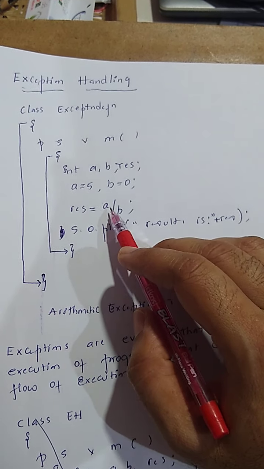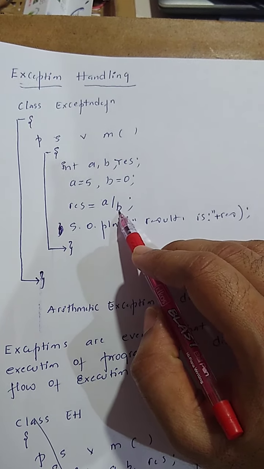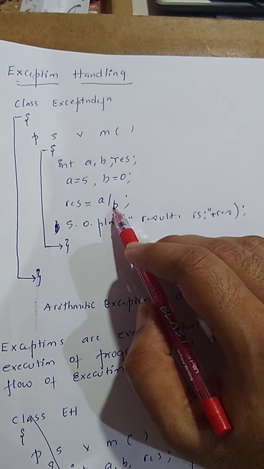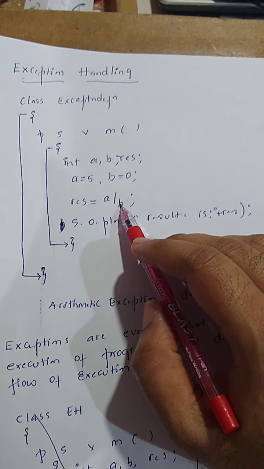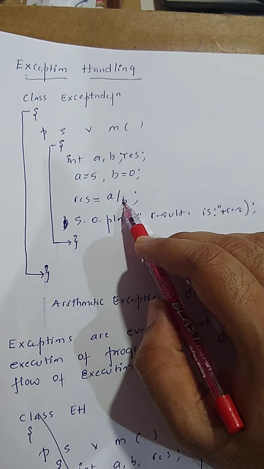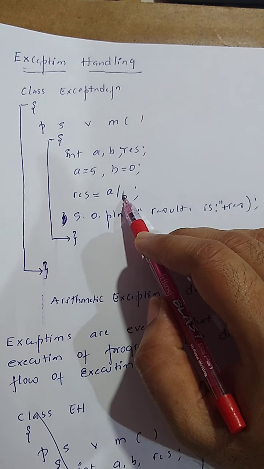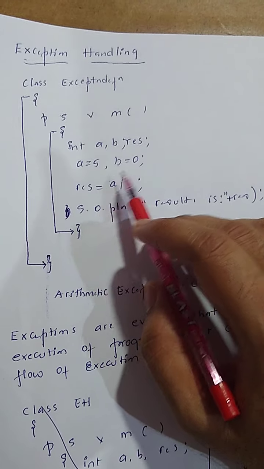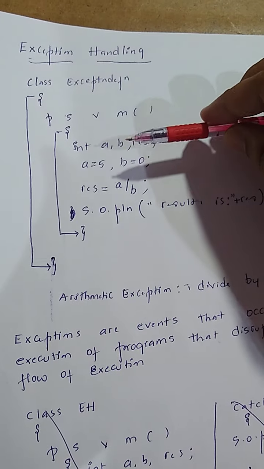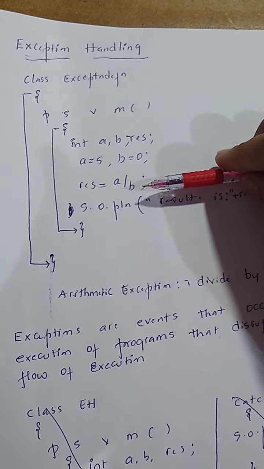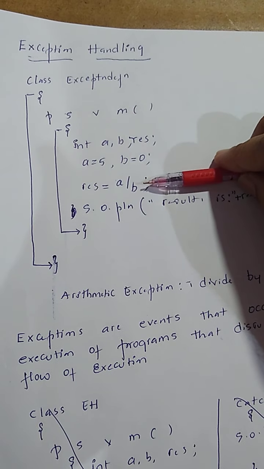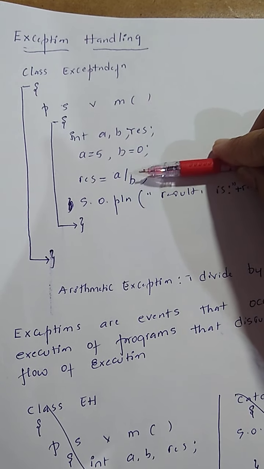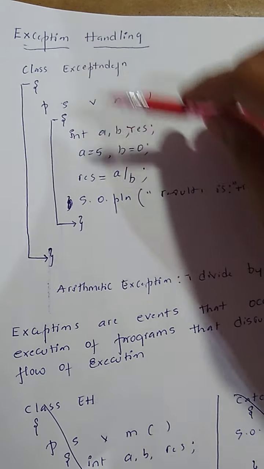Any number divided by 0 is infinity. But that infinity is undefined within programming languages. In any object-oriented programming language, infinity is not defined, so it can't understand that. Your interpreter will execute your program up to this particular line. Once it comes to this line, the normal flow of execution will be disrupted, and that disruption of the normal flow of execution is called an exception.